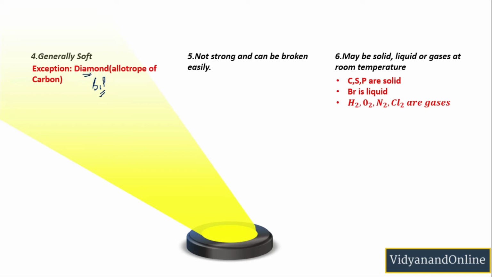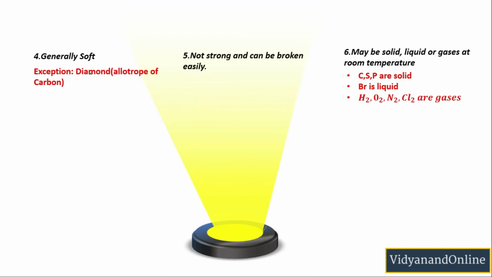Now the fifth property. Non-metals are not strong and can be broken easily. We have studied before that non-metals are brittle, that is, they have low strength. That's the reason a graphite sheet can be broken very easily if a large weight is put on it. Okay.